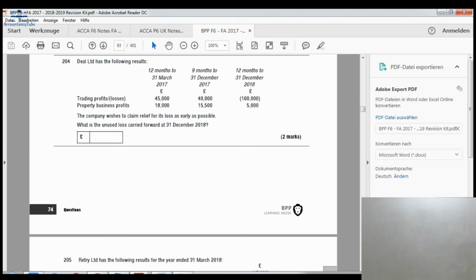Now that £155,000 can be carried back to the previous 12 months. So the previous accounting period was only 9 months long, so we will set off against that 9 months. And the one before that was 12 months long, but we will only take 3 months from that, because we have already used 9 months. All right, so that's how we will set off the loss in this question 204.